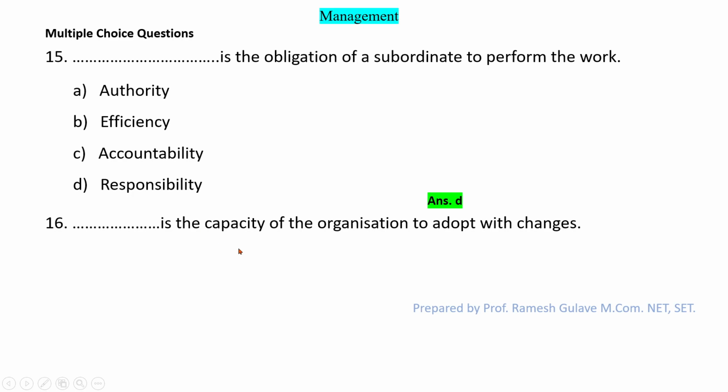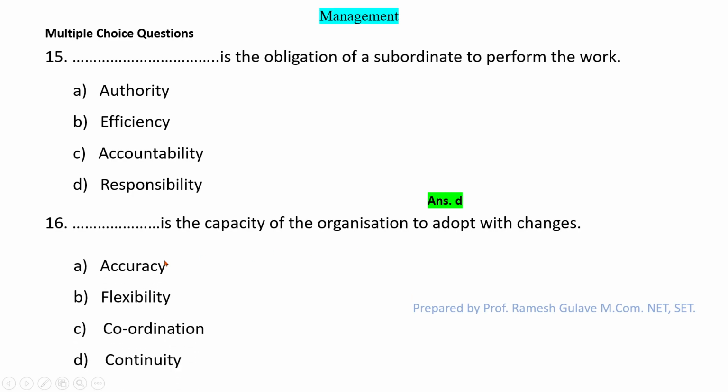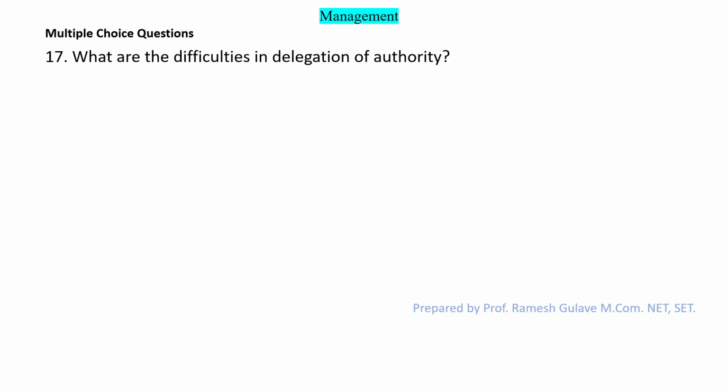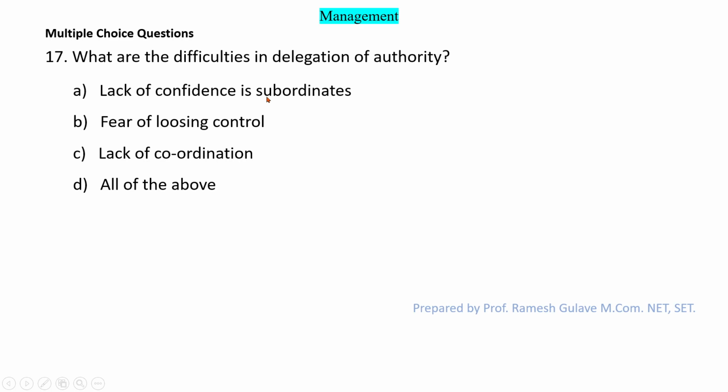Next question says dash is the capacity of the organization to adapt with changes. So dash is the capacity of the organization to adapt with the changes. So it is flexibility. Okay, it is logical that if an organization is flexible, then it can adapt to the changes, right? So here option B is the right answer. Now let us move on to the next question and it says what are the difficulties in delegation of authority? So lack of confidence in subordinates, fear of losing control, lack of coordination. So all these are difficulties on part of managers. So here all of the above is the right option, right?